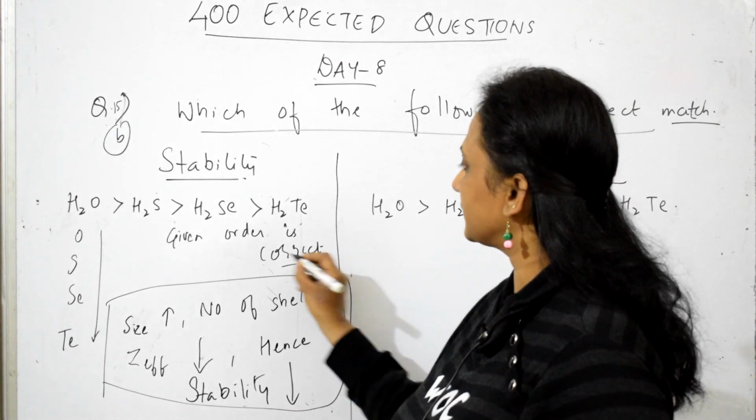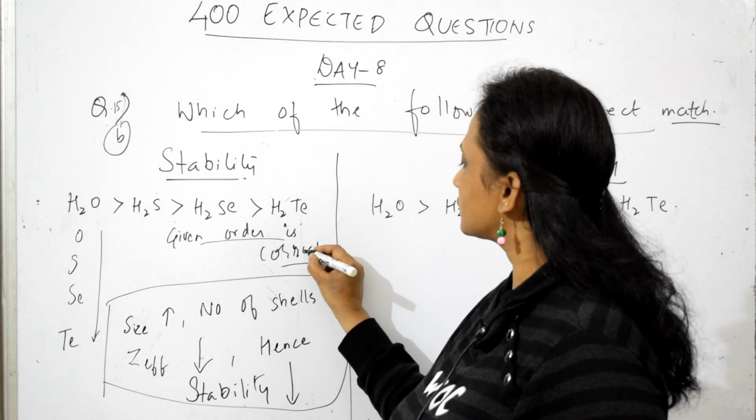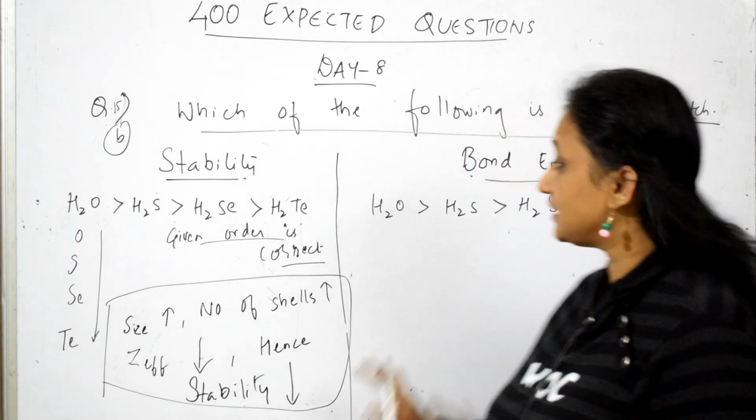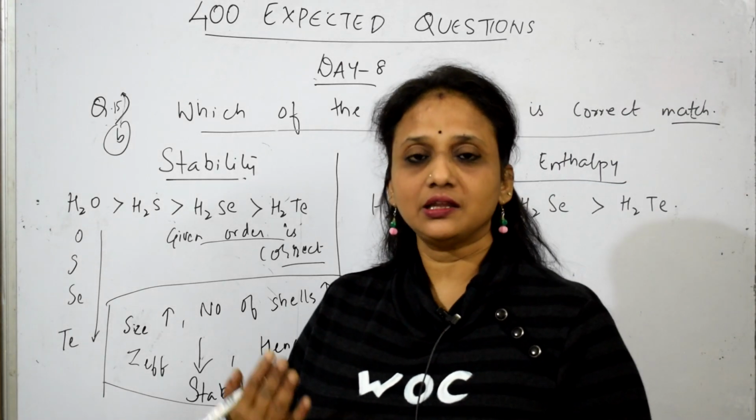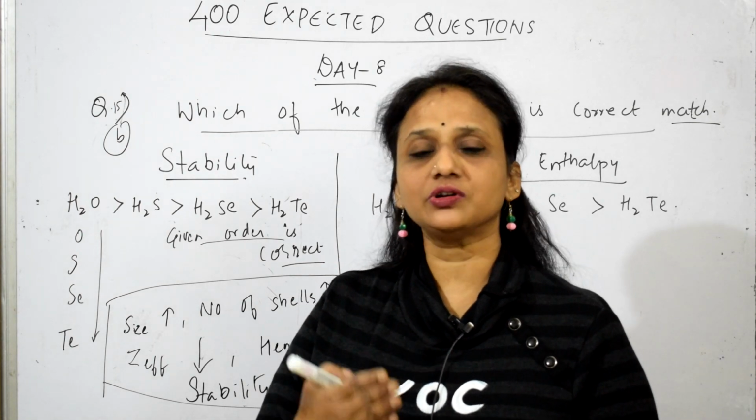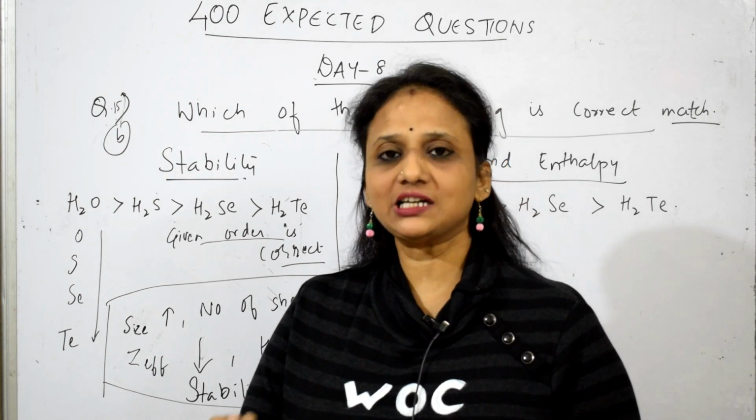This is what you write. Given order is correct. Got it, students? So, this is the reason. Let us check this. Bond enthalpy. What is bond enthalpy? The amount of energy required to dissociate a bond.